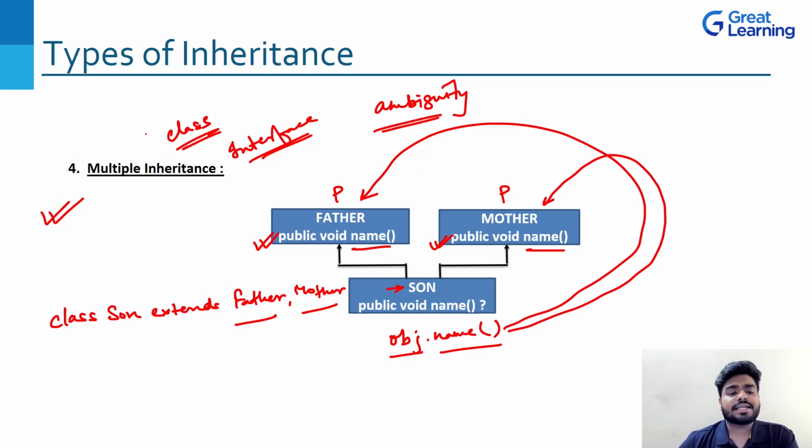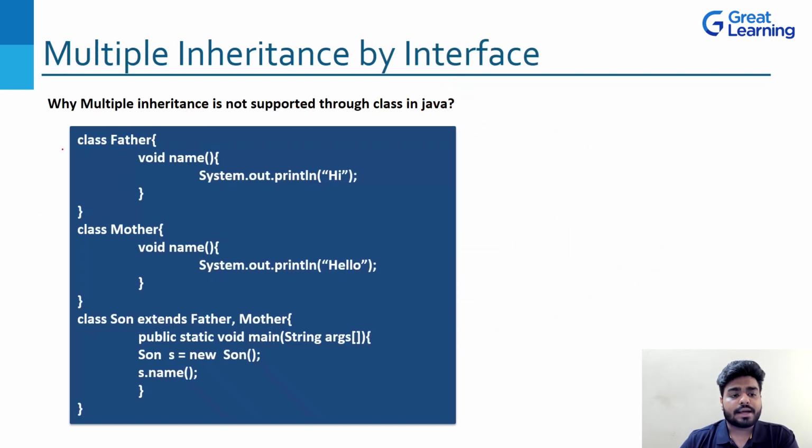Now, we have seen that using class it is not possible. But how is it possible using interface? We also need to know that, right? So I've written a program where class father has the name method, class mother has the name method, and the son extends father and mother, which means multiple inheritance is there. And the son object is S, where S is calling the name method. Now it is confused and has an ambiguity whether it should call the name method of father or the name method of mother. So this program is wrong.